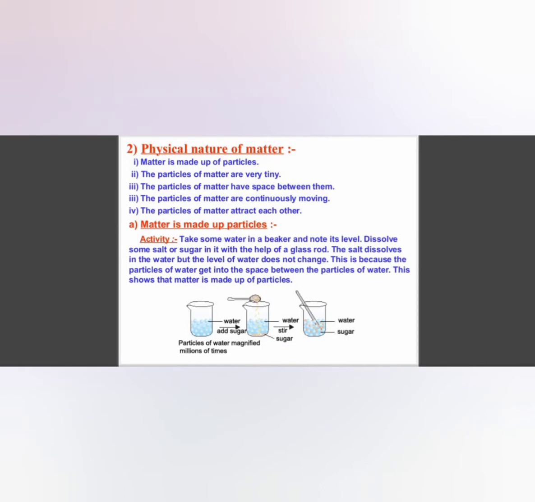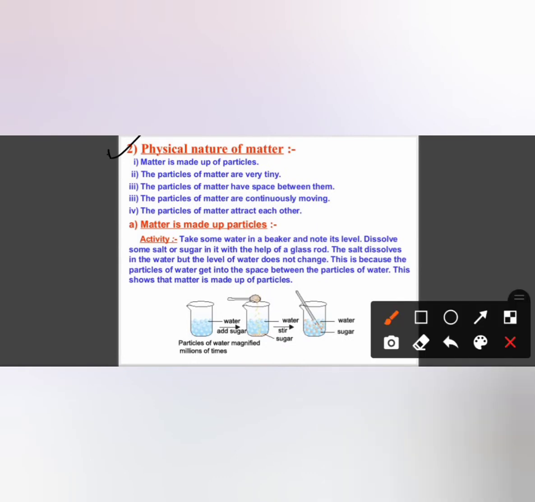Coming up to the next slide, we have the physical nature of matter. Matter is made up of particles. Particles are very tiny. Particles of matter have spaces, that is called intermolecular space. Particles of matter are continuously moving. Particles of matter attract each other.